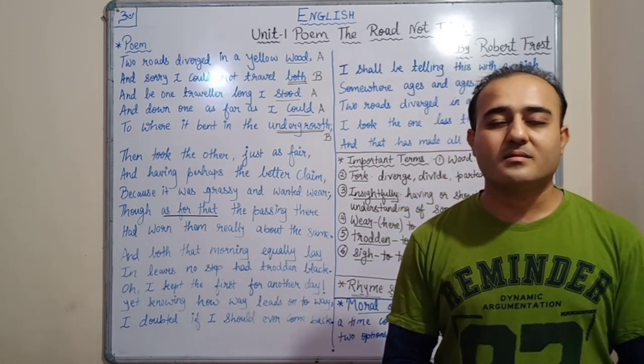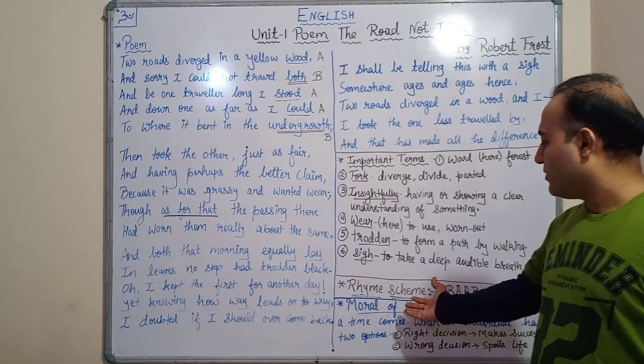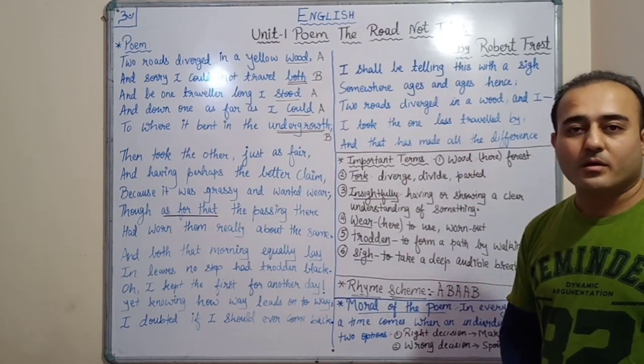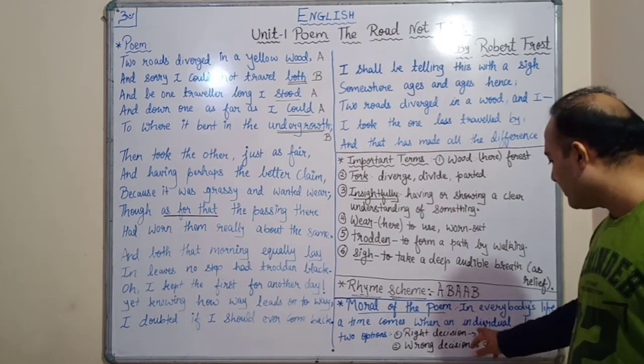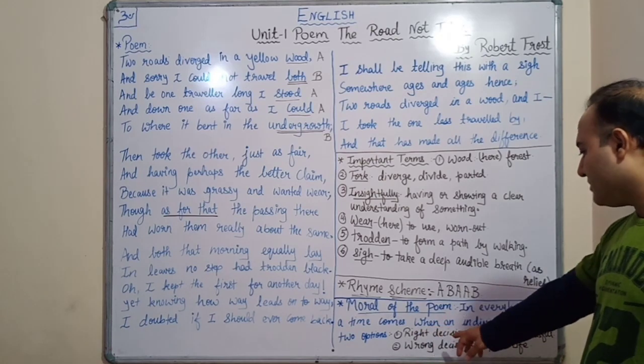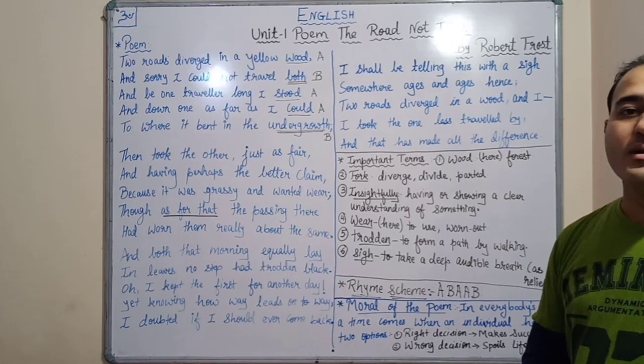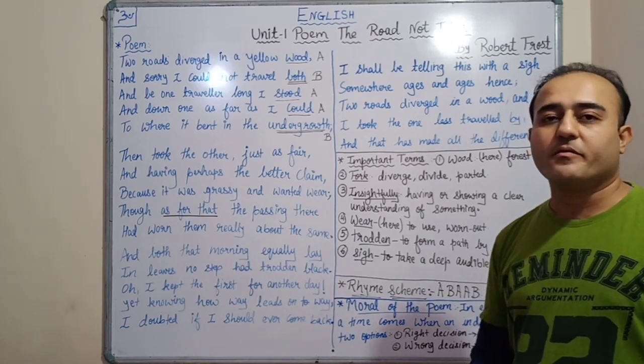So that is the end of the story or the poem, and now we'll discuss the moral of the poem. The moral of the poem says that in everybody's life, a time comes when an individual has two options. Right? Whenever in our life we get choices, we have different options.